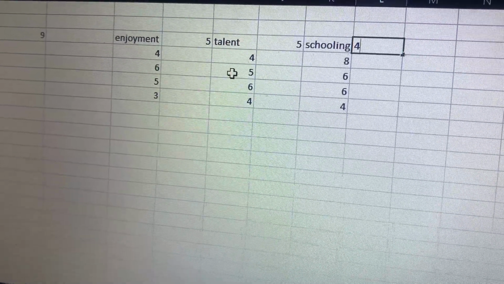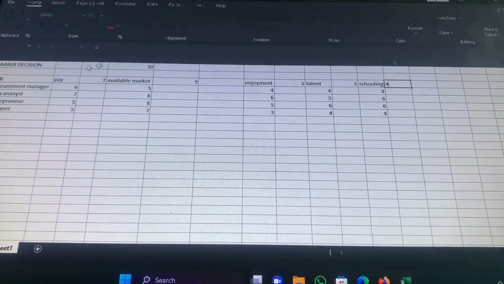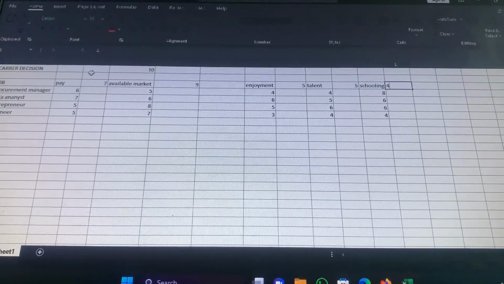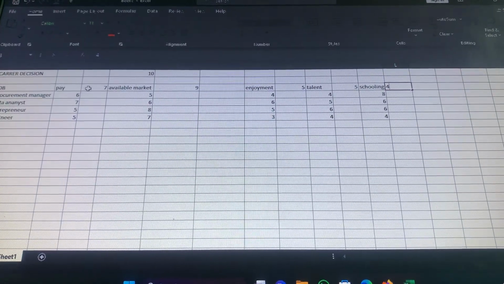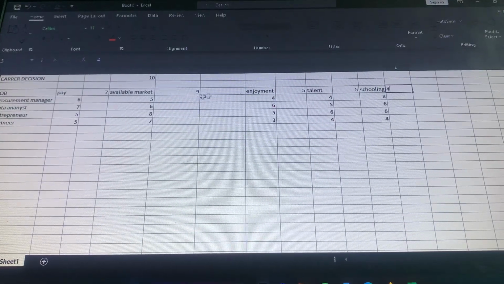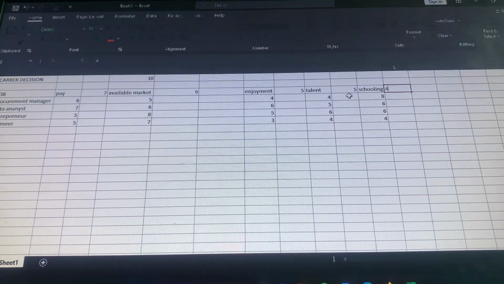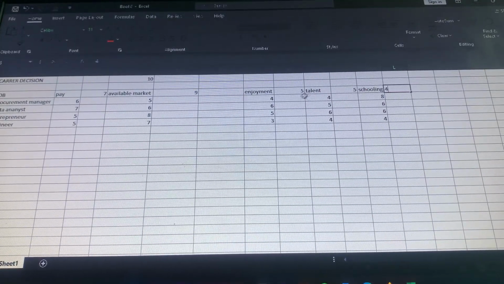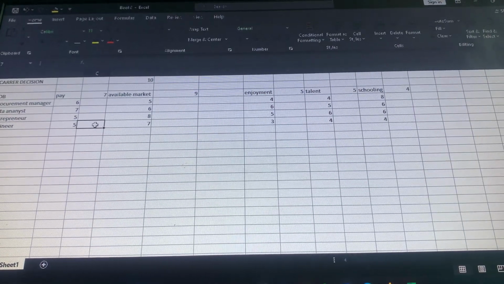Now we have gotten our figures here. So these are our values according to the importance of the factors. You can see that payment scores 7, available market we gave an attention of 9, enjoyment 5, talent 5, and then schooling 4. Let's see how to go about it.